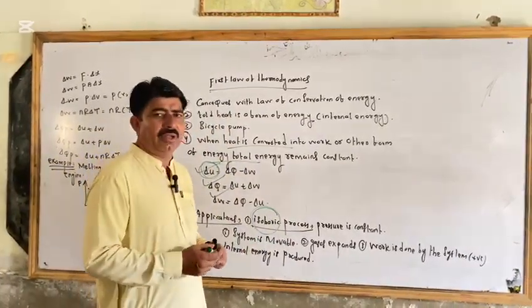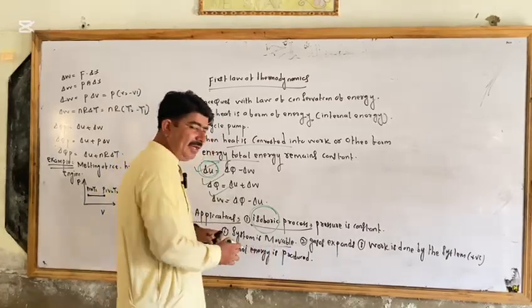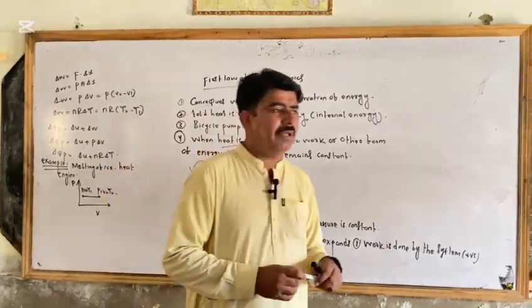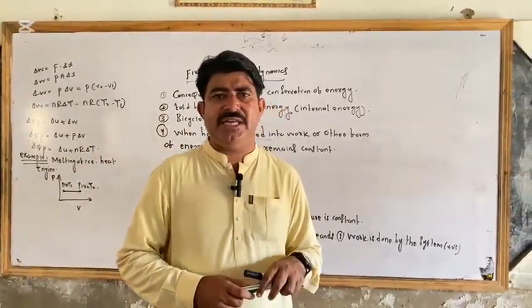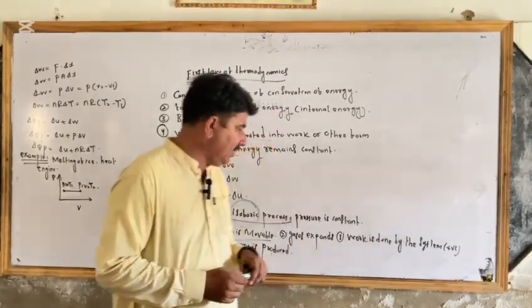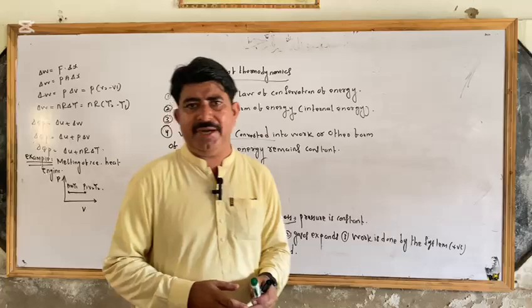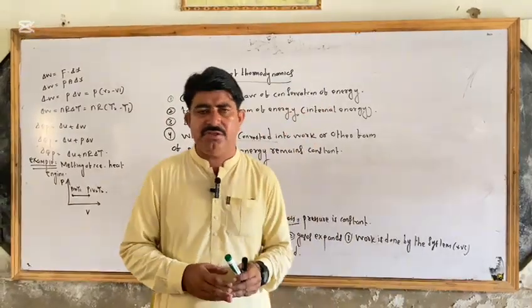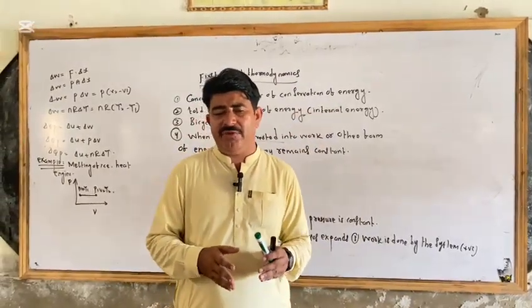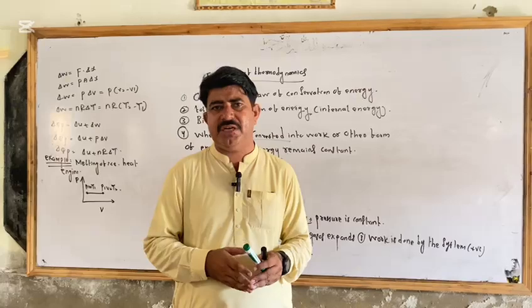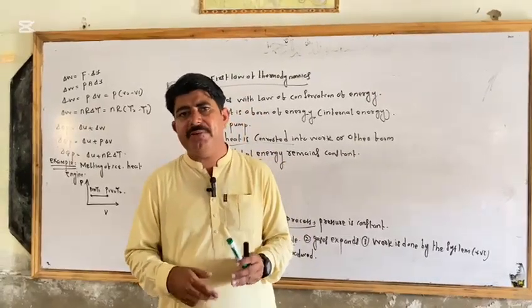In the isobaric process, the system is movable. It means the pistons are moving. When pistons are moving, your heat energy can be converted into mechanical work. Also, gases can be expanded. Why can gases be expanded at constant pressure? Because you must know that when we supply heat at constant pressure, the internal and external pressure will be equal.